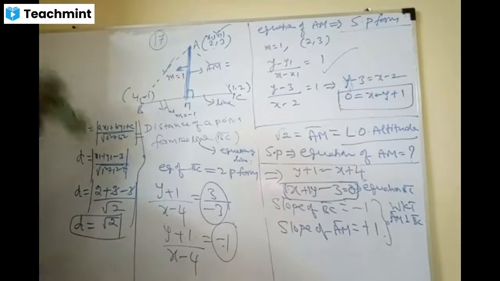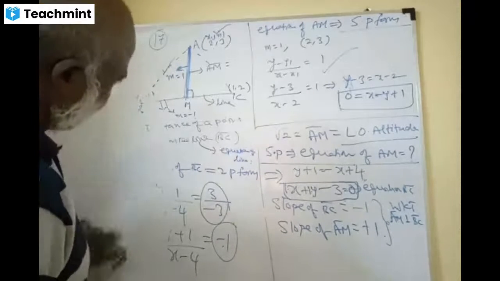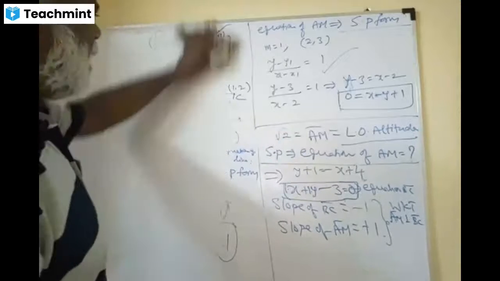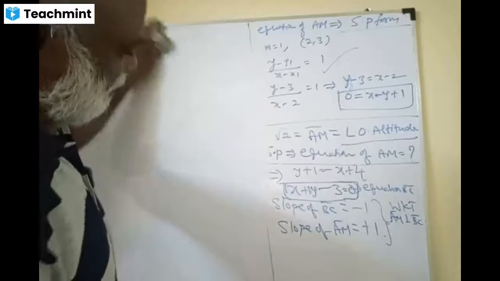Have you taken it? All of you have taken it? Yes, sir. Okay, are you clear? Yes, sir.